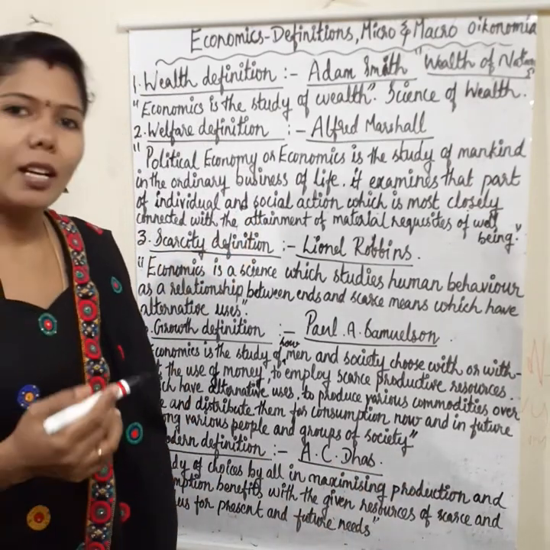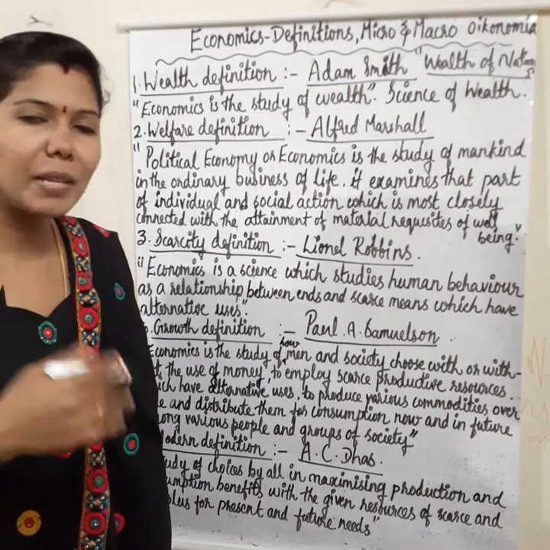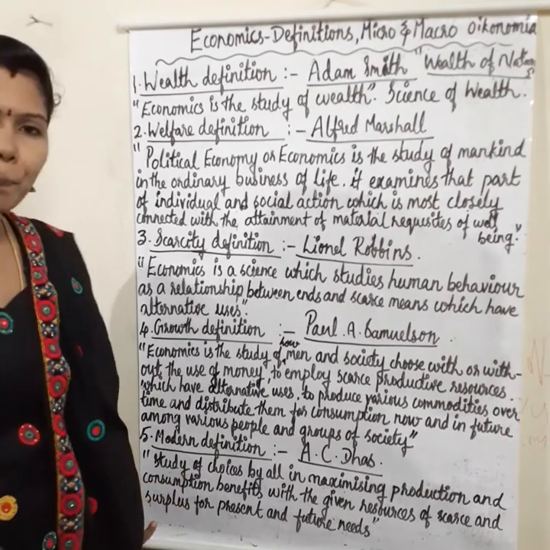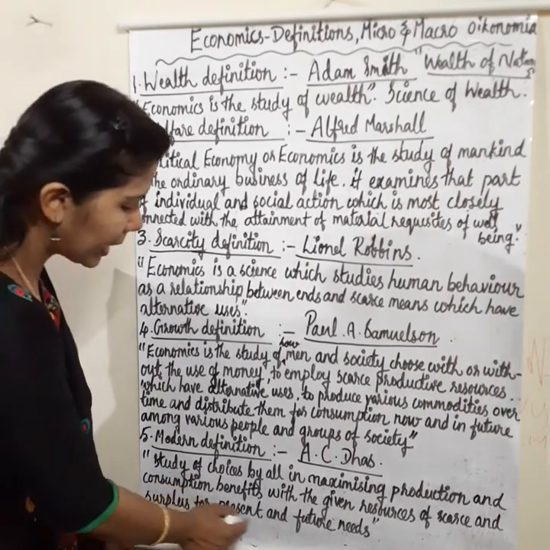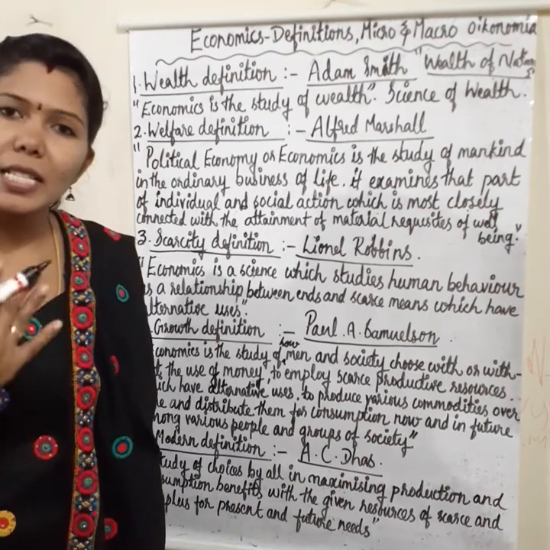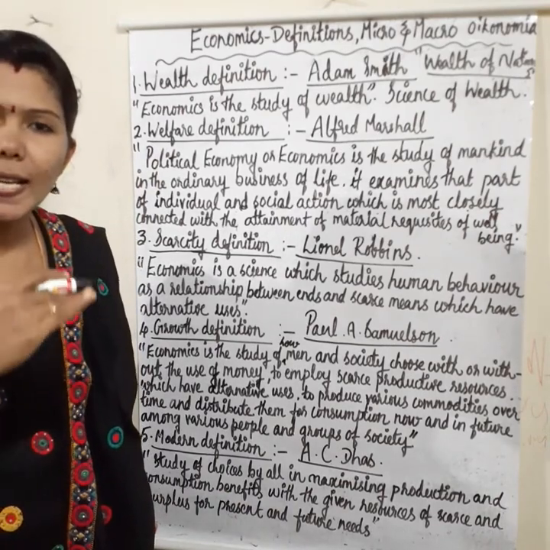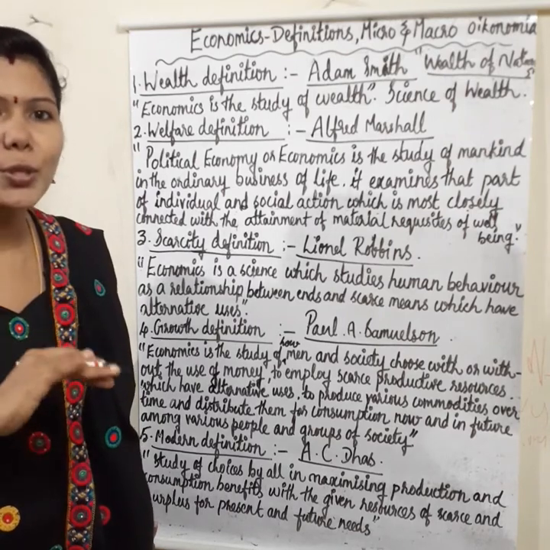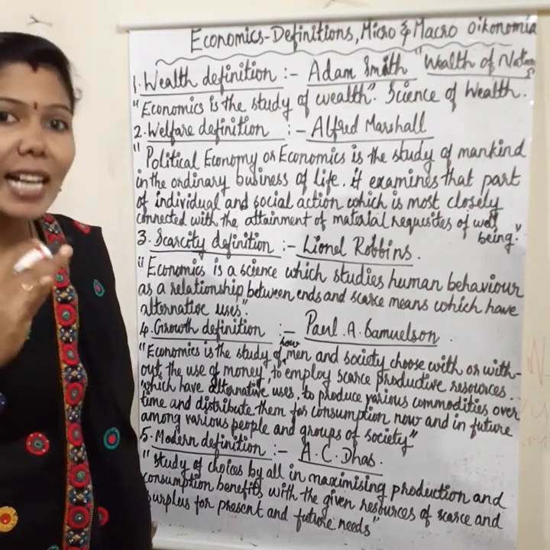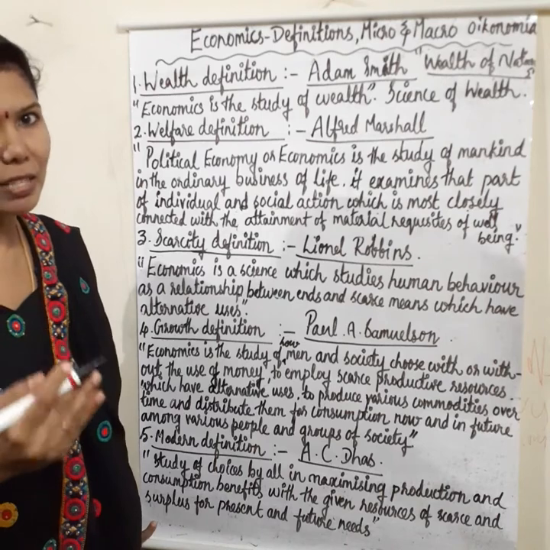Scarce means limited. Surplus means unlimited. For present and future needs. So with our scarce and surplus resources, we are trying to maximize our consumption and production benefits.